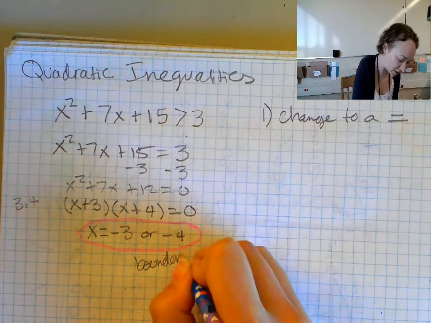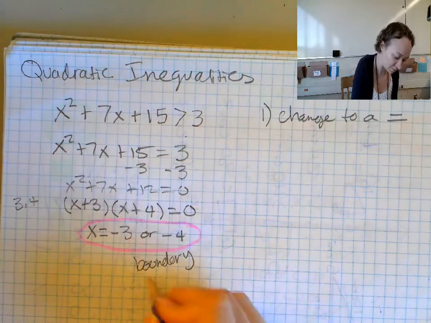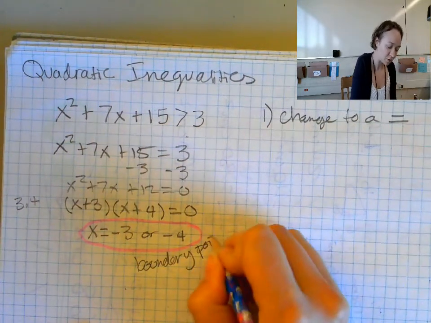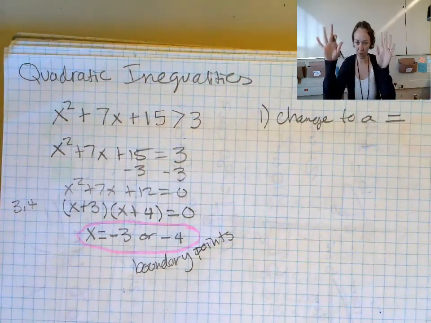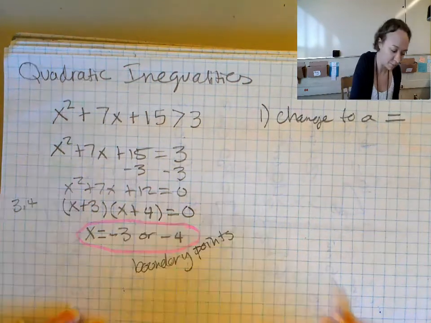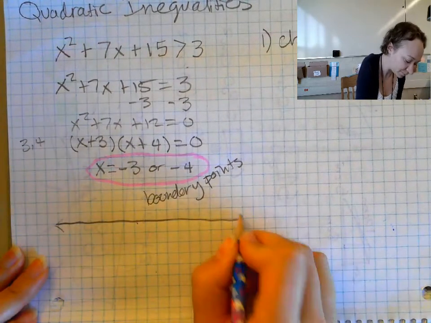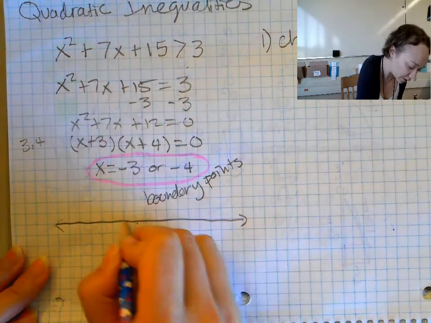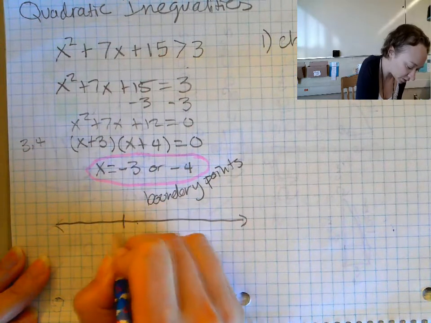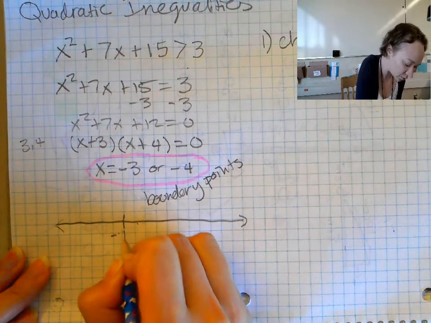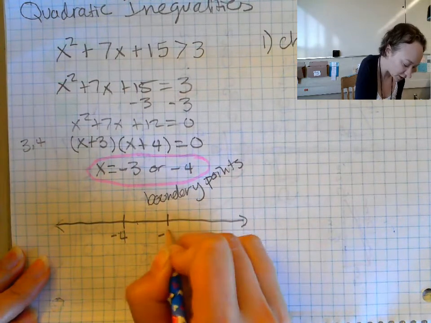So just like on the last examples, there's going to be two spots where things switch from working to not working. So I'm going to put that on a number line. Here's -4, here's -3.